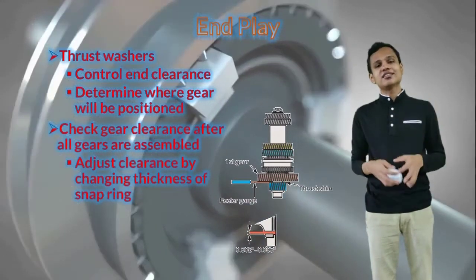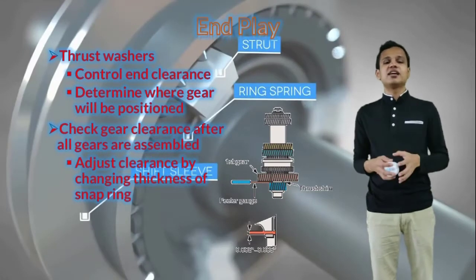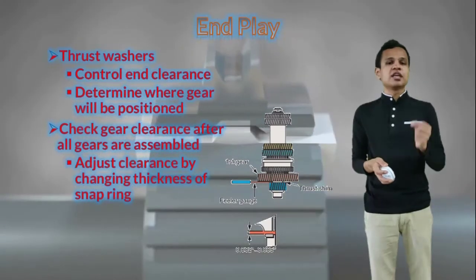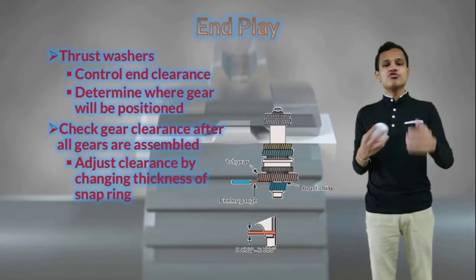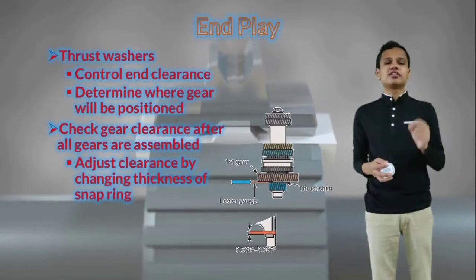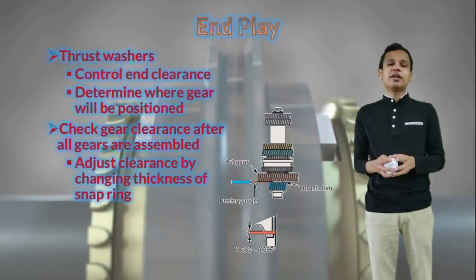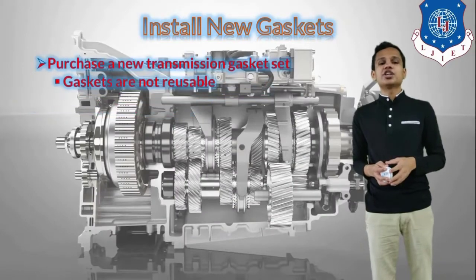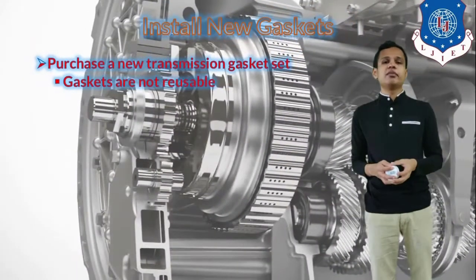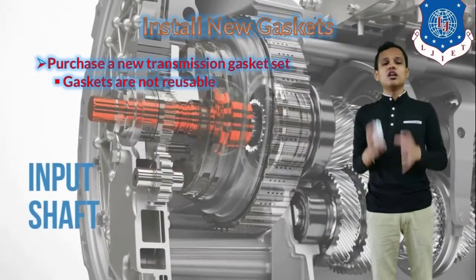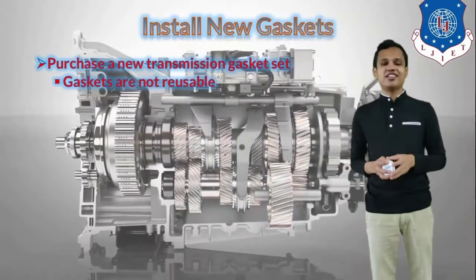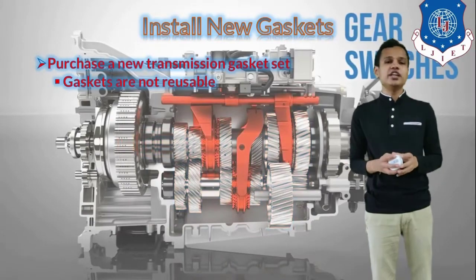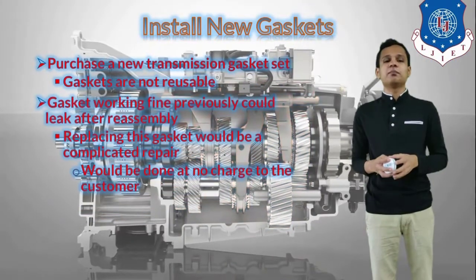After all gears have been assembled, we will adjust the clearance with the help of the thickness of the snap rings. The snap rings will be covered in future videos as well, in detail, along with how to remove snap rings from any assembly. After completing the assembly of the gearbox, we will always change the gaskets on the gearbox. Gaskets cannot be reused. They have to be replaced.